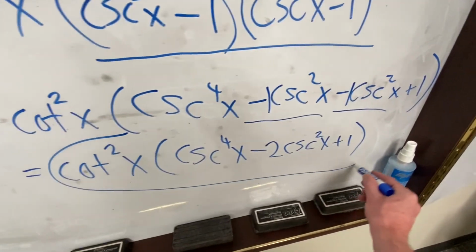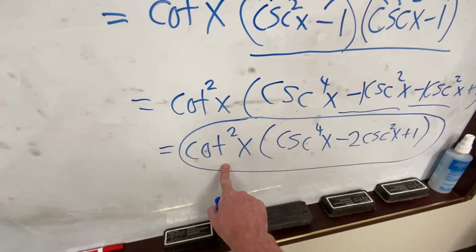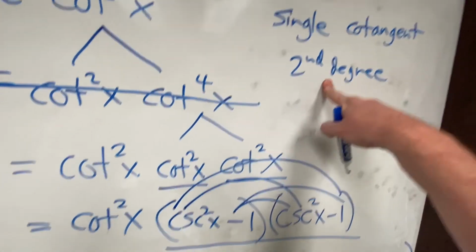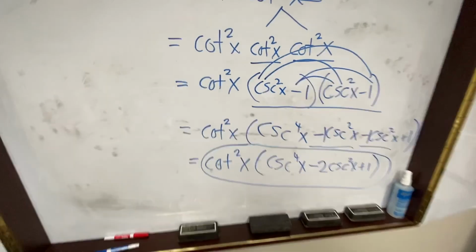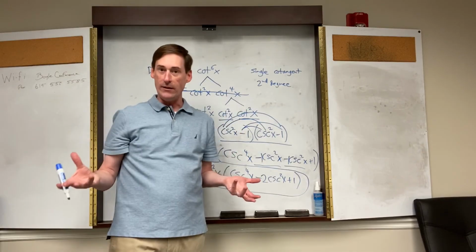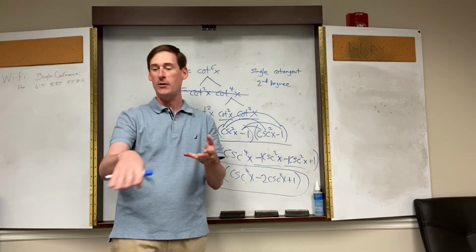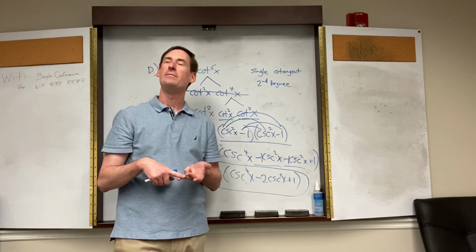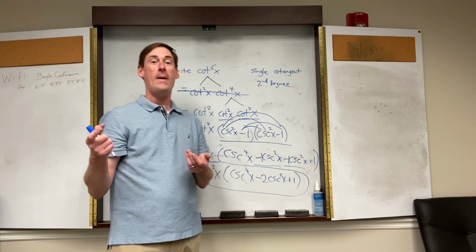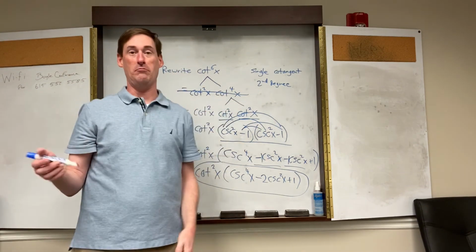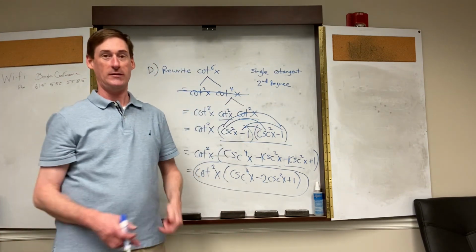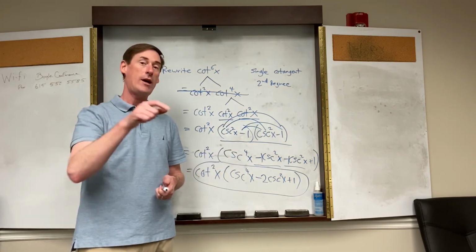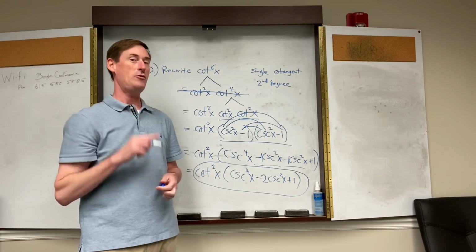Does it contain cotangent only once? Yes, only once is there a cotangent. These aren't cotangents. Is the highest degree the second degree? Yep. So this lesson is all about just being creative, using your 3 identities that we outlined there in letter B. I think I said C earlier, darn it. In letter B, and being able to just do algebra, basic algebra, all right? So it looks complicated, but it's based on what you've learned before. Now try the homework and see if you can master this topic.